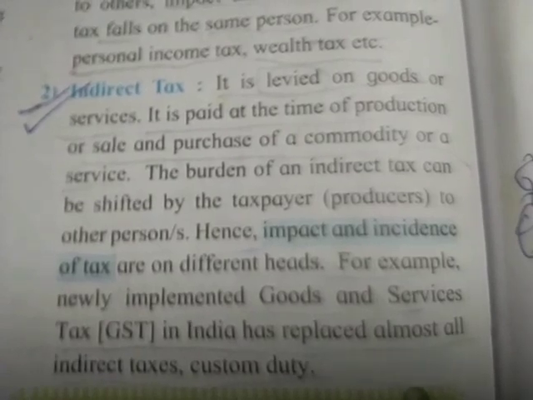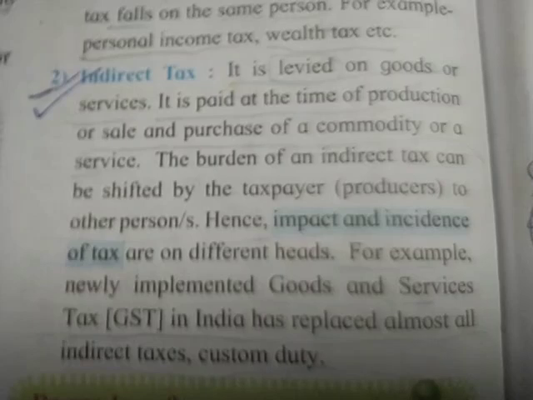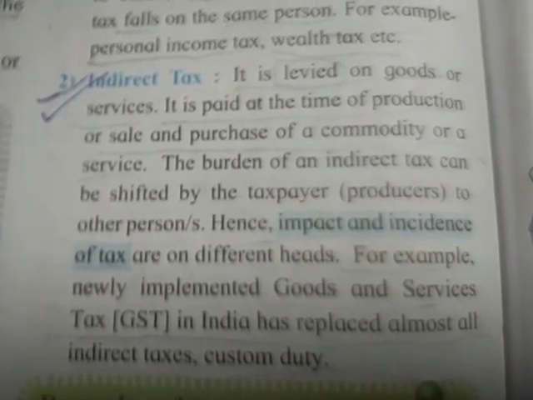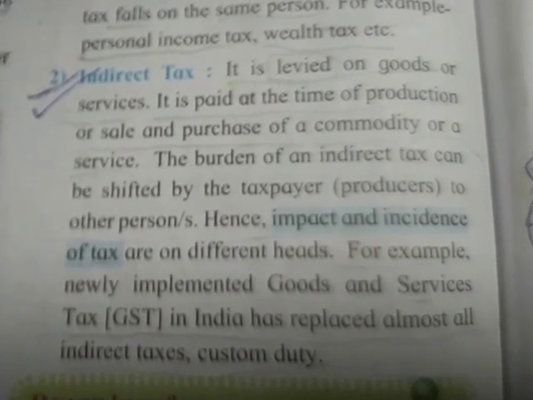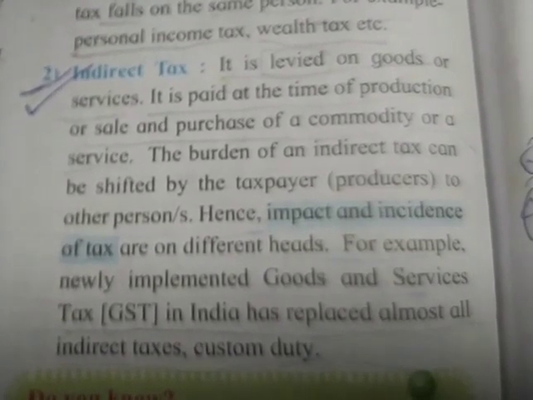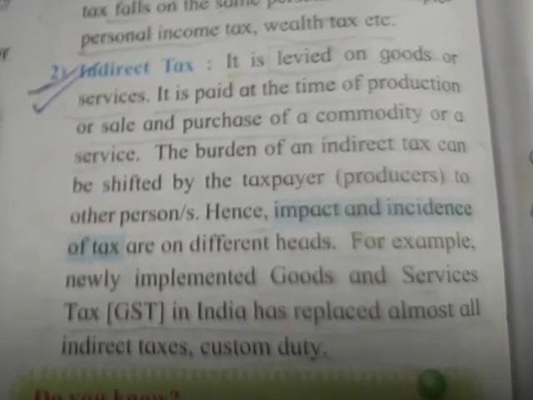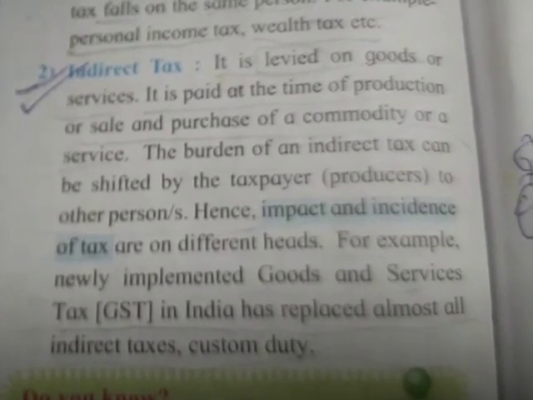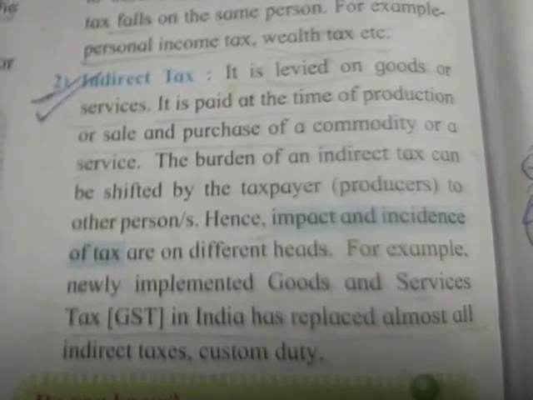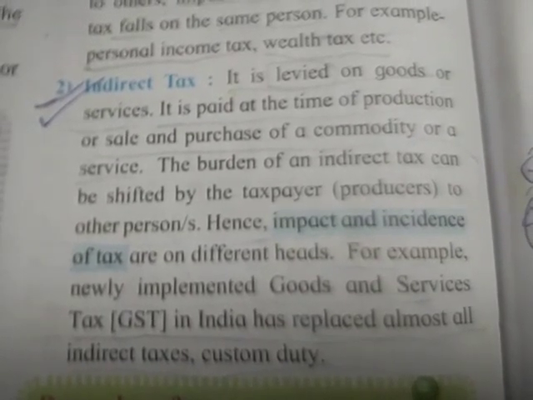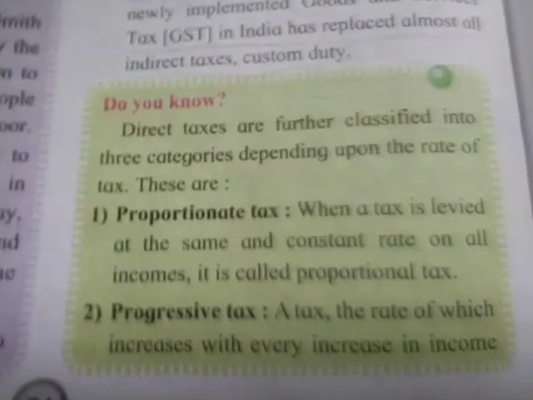Second, indirect tax. It is levied on goods or services. It is paid at the time of production or sale and purchase of a commodity or a service. The burden of an indirect tax can be shifted by the taxpayer to other persons. Hence, impact and incidence of tax are on different heads. For example, newly implemented goods and services tax (GST) in India has replaced almost all indirect taxes and custom duty.